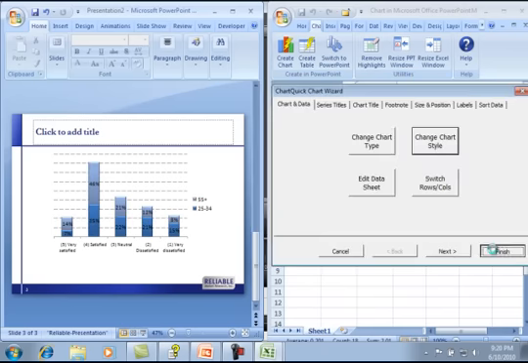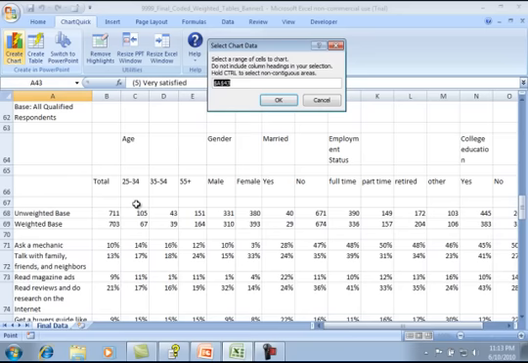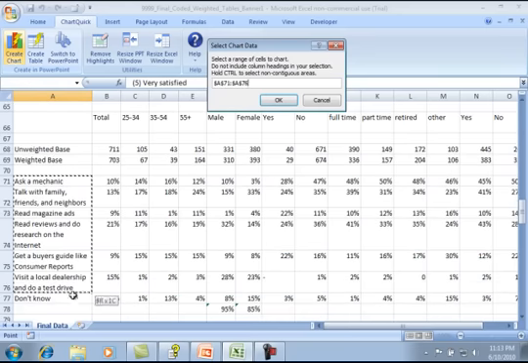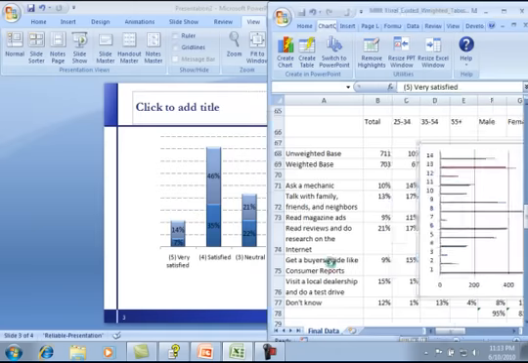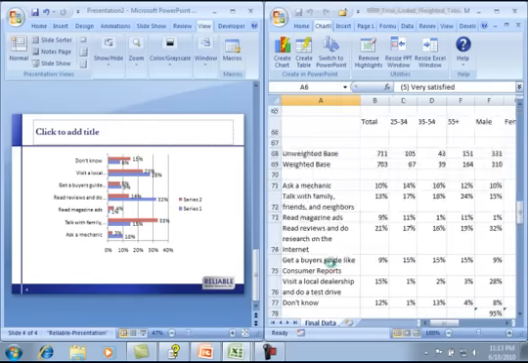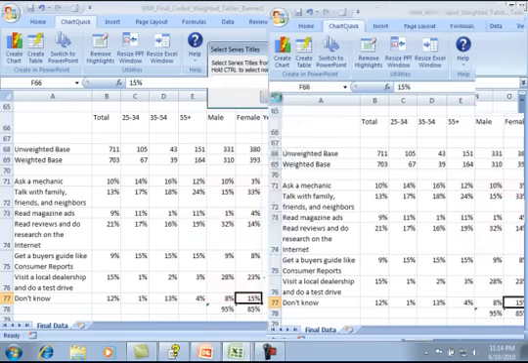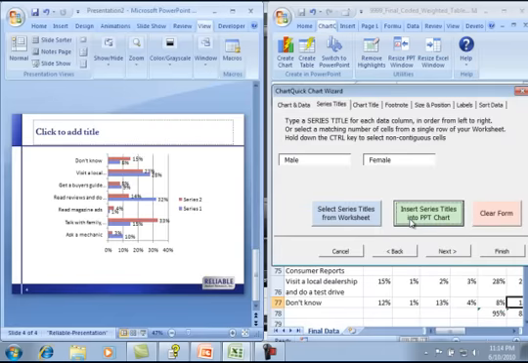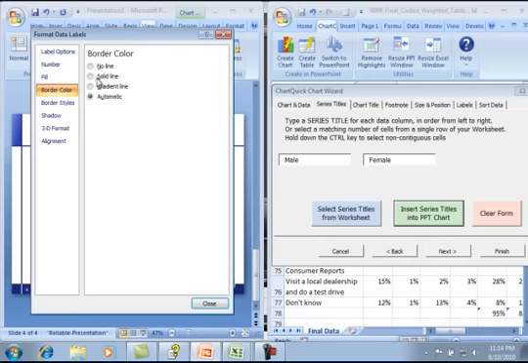ChartQuick is like having a remote control for PowerPoint. I don't even need to touch the PowerPoint menus for most basic charting functions. But I want to emphasize that I'm building a native PowerPoint chart with embedded data, not just a picture. So if I need to change advanced options, I can always do that in PowerPoint later on. Or if I want, I could jump to PowerPoint while the wizard is running, make a change or two, then come back and pick up where I left off.